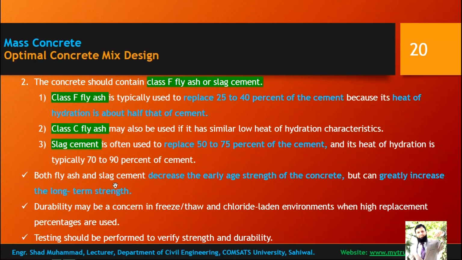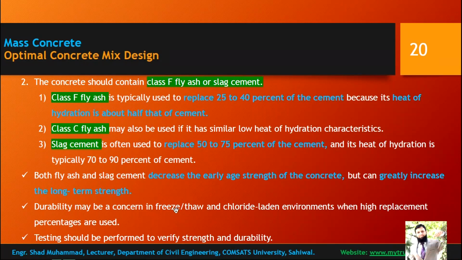Both fly ash and slag cement decrease the early age strength of the concrete, but can greatly increase the long-term strengths. So we are interested mostly in long-term strengths, but if your structure is being used at early ages, then that will decrease the early age strength of the concrete.